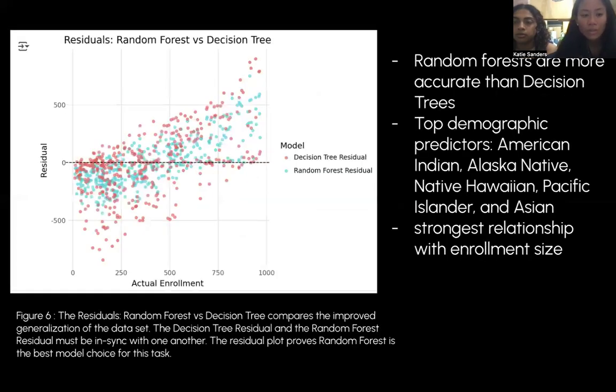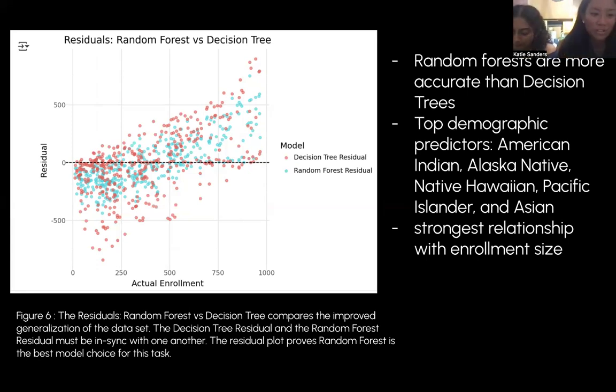And then lastly, for this question, we did the residuals of random forest versus decision tree based models. Residuals are the difference between actual and predicted enrollments. Plotting residuals side by side for random forest and decision tree models shows how errors vary between the two. The graph shows that there are smaller residuals, which indicate better prediction accuracy. The random forest residuals are smaller and less spread out than those of the single decision tree. This could be due to the variance reduction. This comparison emphasizes the improved robustness and generalization gained.